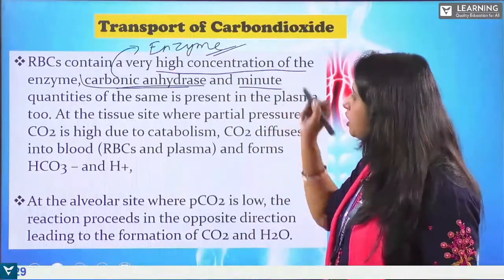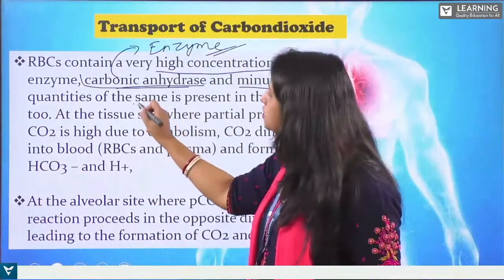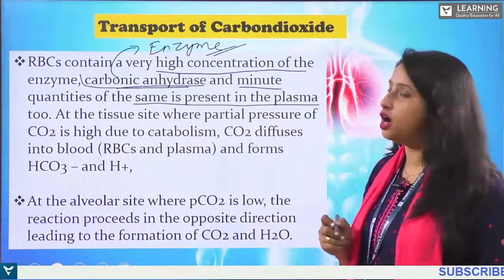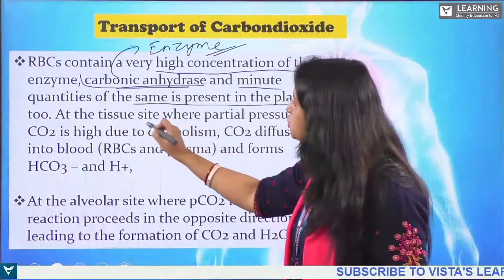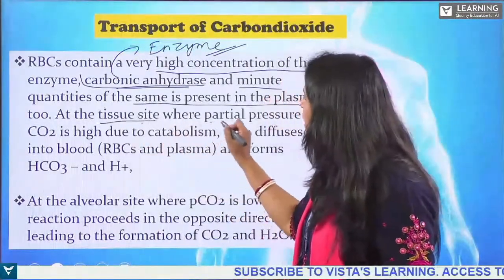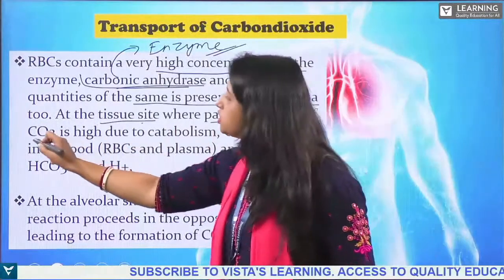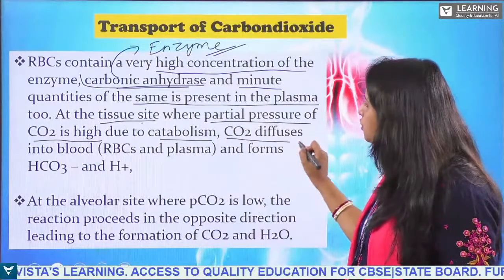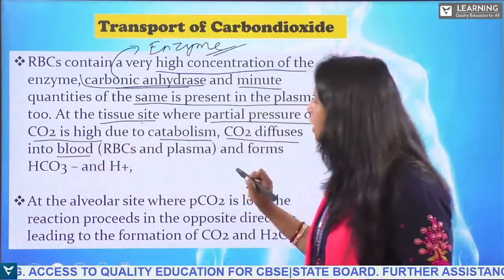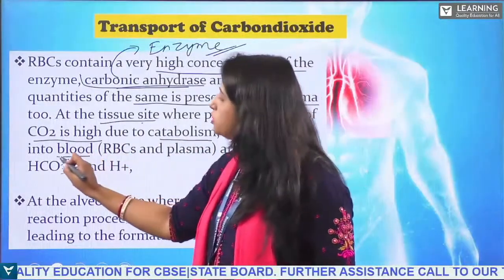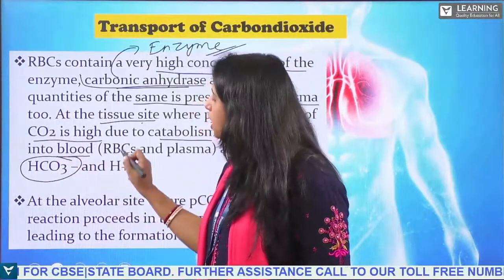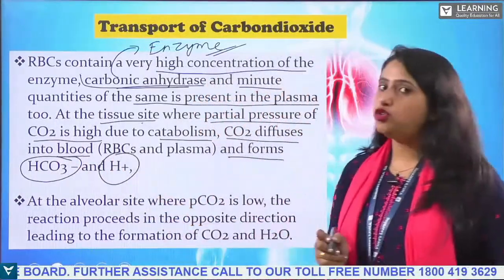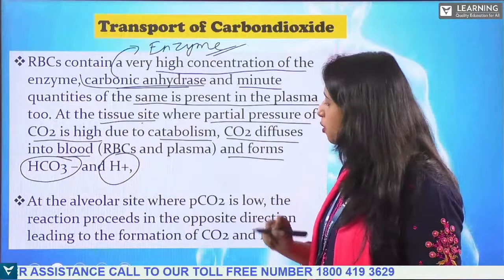Minute quantities of the same are present in the plasma too. So at the tissue site, where the partial pressure of carbon dioxide is high due to catabolism, carbon dioxide diffuses into blood and forms bicarbonate and hydrogen ions.